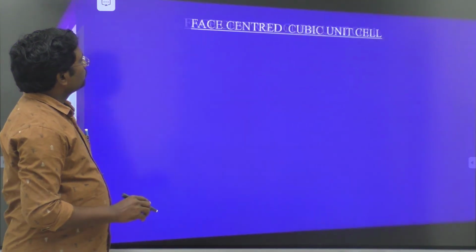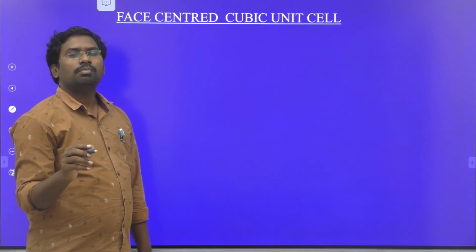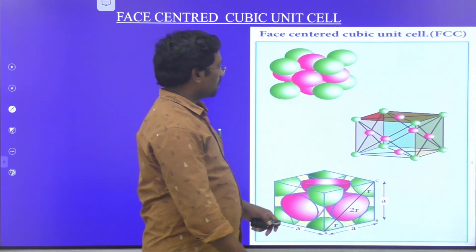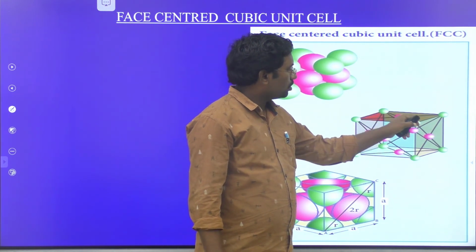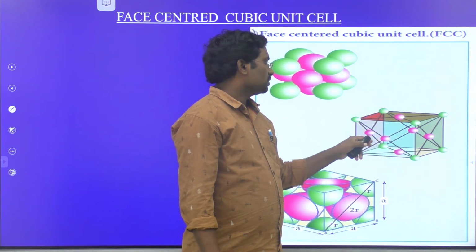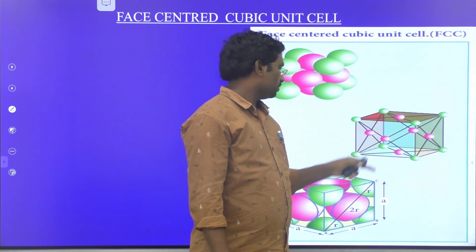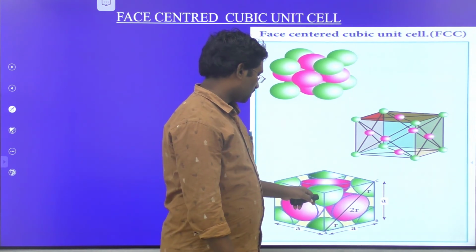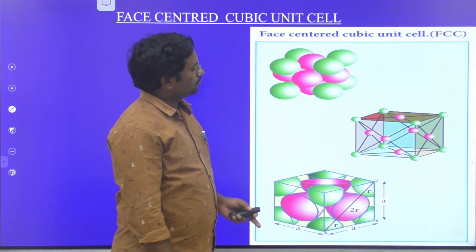Come to the last one, the face centered cubic unit cell. How can we calculate the total number of atoms in a face centered cubic unit cell? In a face centered unit cell, the atoms are presenting at 8 corners and 6 faces. These blue dots indicate the atoms at 8 corners, and these pink color atoms are present at 6 faces: 1, 2, 3, 4, 5, 6 faces. So this is the occupancy of the atoms in FCC, and this is the complete filling of the atoms in the FCC structure.